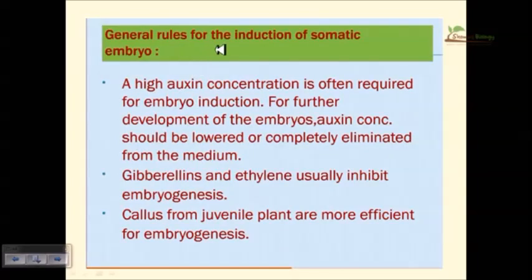Okay, so general rule for any induction of somatic embryo: a high oxygen concentration is often required for the development. Gibberellins and ethylene usually inhibit the embryogenesis. Remember these things. In my previous lecture I told that gibberellin is important. Gibberellin is important during the normal seed germination process, but it will block the somatic embryogenesis. There lies the paradox. Okay, so remember this. High oxygen concentration helps, but not that high, because too high a concentration will prevent the growth of